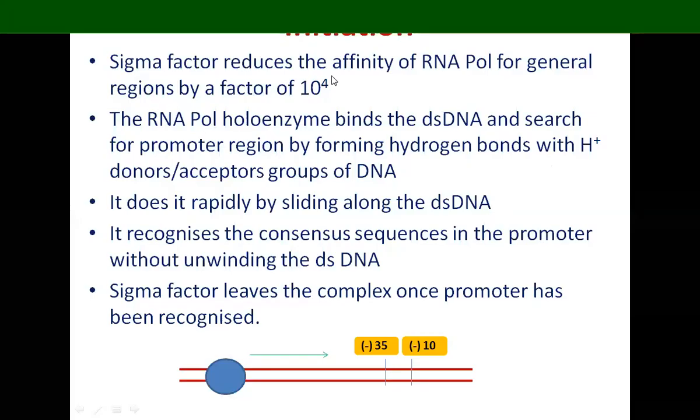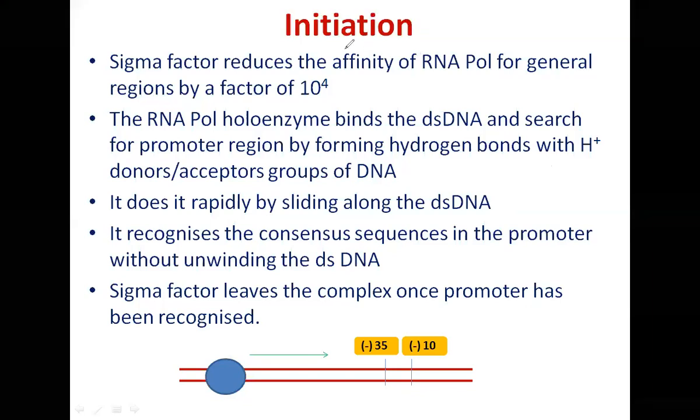Okay, sigma factor. How does it help RNA polymerase identify the promoter? Yesterday also we discussed that it does it by reducing the affinity of RNA pol for the general regions by a factor of 10 to the power 4. So by having sigma factor, RNA polymerase doesn't bind to the general region; its affinity for the general region becomes less by a massive 10,000 fold.